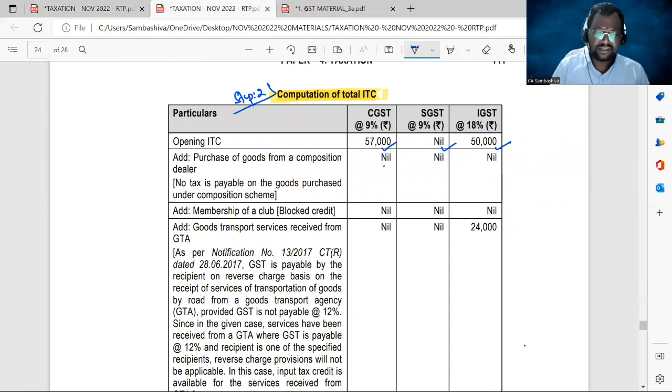And first of all, you're not going to pay any input tax out of it, because the composition scheme dealer shall not collect any tax from the subsequent buyer. Yes or no? So you are not going to pay any input tax. Hence, no input tax credit allowed. Next.